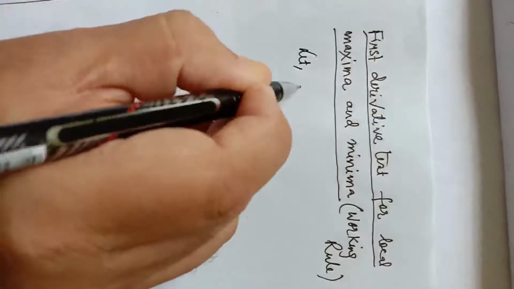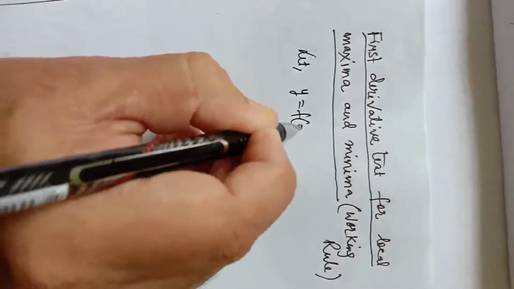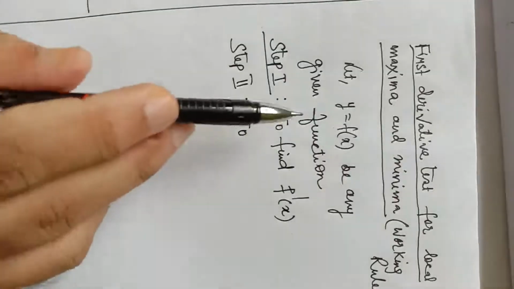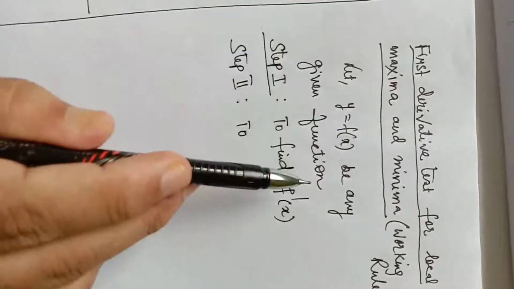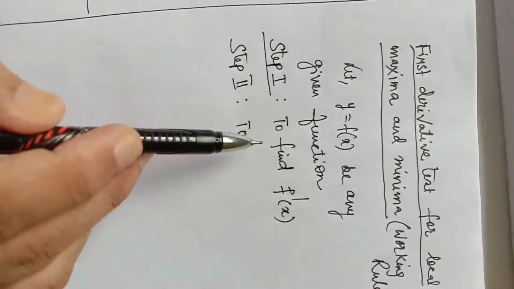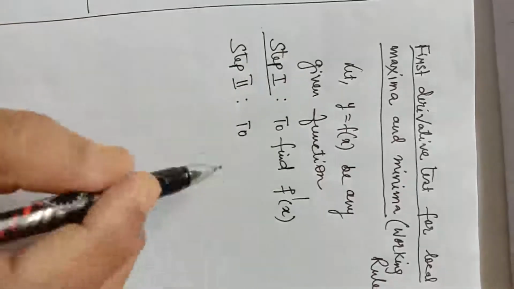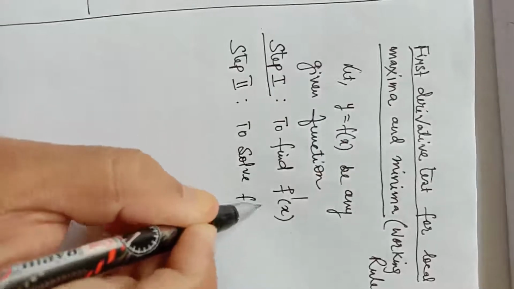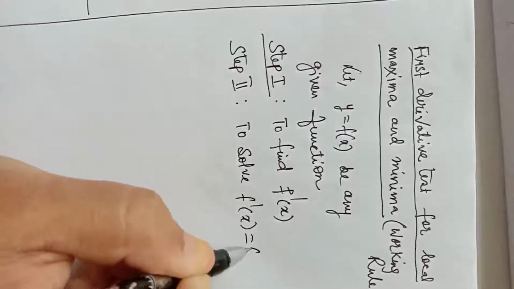Let y equal to fx be any given function. Our first step will be to find f dash of x. Our next step will be to solve f dash x equal to 0. This will give us the stationary points.